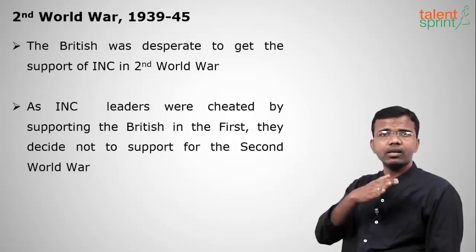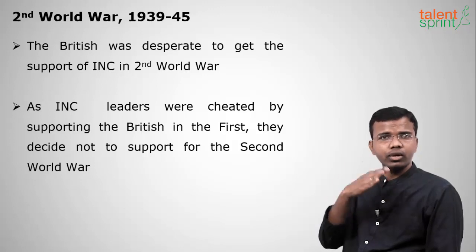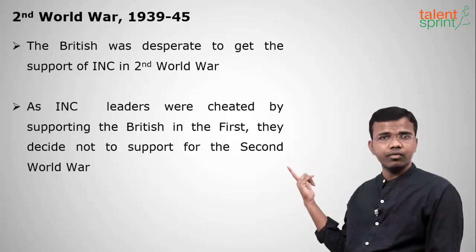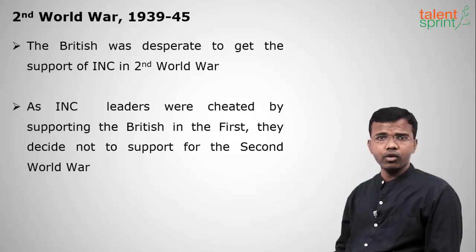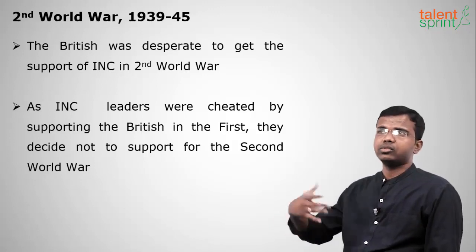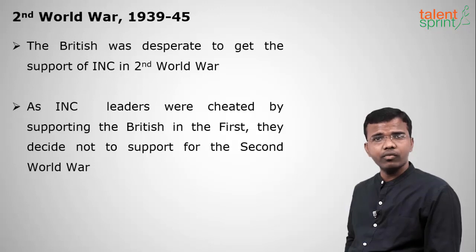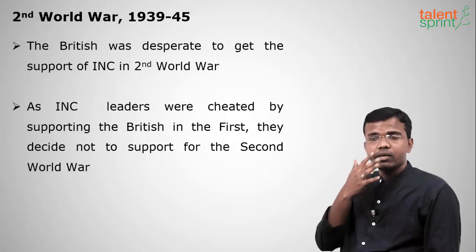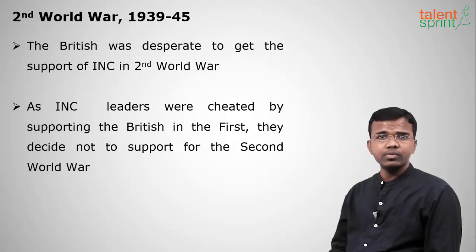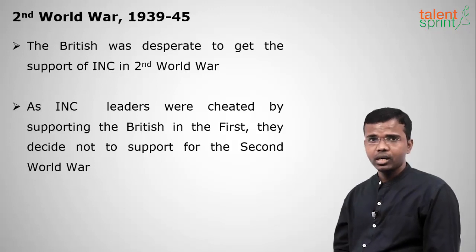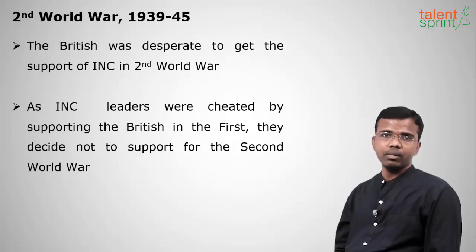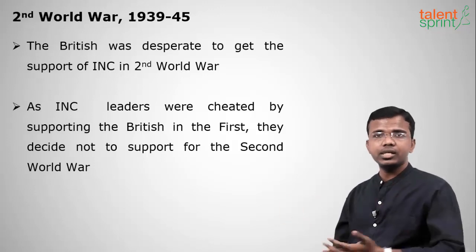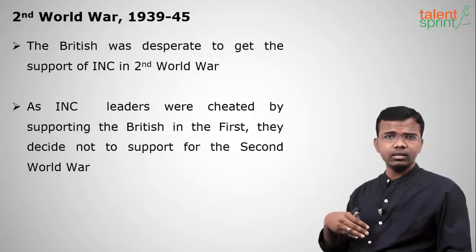So the First World War took place from 1914 to 1919, the Second World War from 1939 to 1945. During the First World War, the British asked the help of INC leaders, and they helped. Why did they help? Because they were of the notion that if we help, the British will give us independence, but they were cheated. So in the Second World War, the British also asked help of the INC leaders, but they didn't want to do so because we were already cheated in the First World War. What is the help they will get?